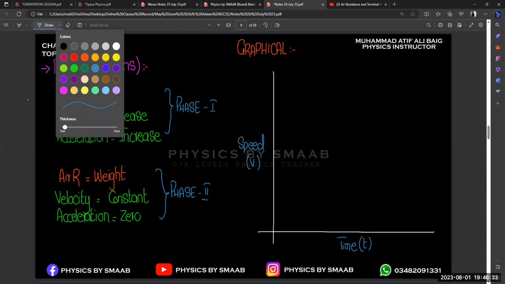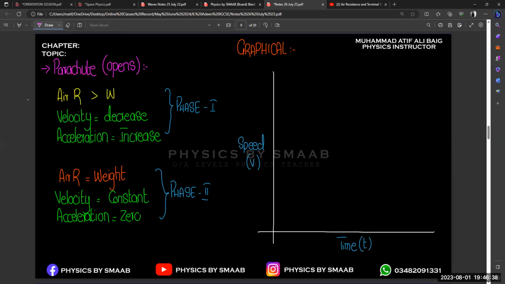Now let's draw first the graphical representation, then we write the important points. First of all, we are moving with increasing speed, right? And speed is constantly increasing, right? Initially, there is a change in speed, but that is constant. So for a very short time interval, we move in a straight line like this.